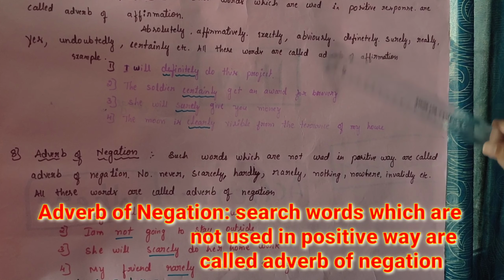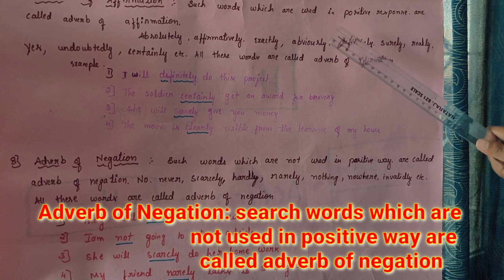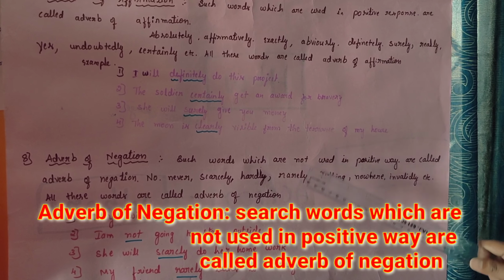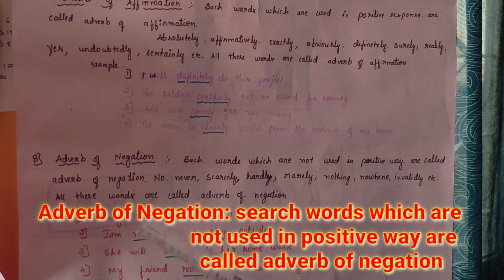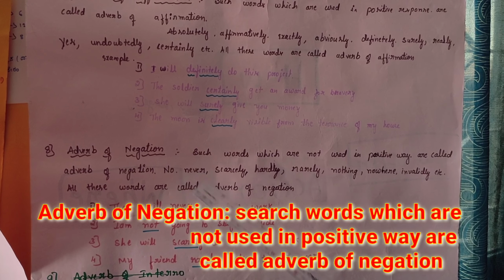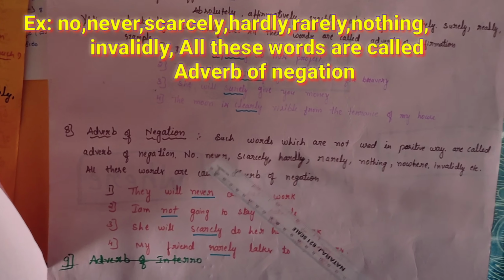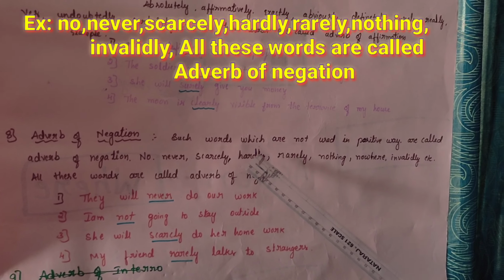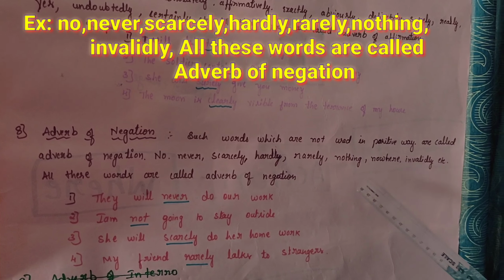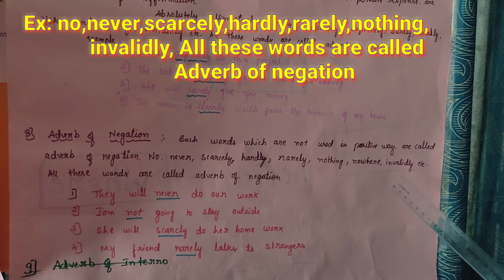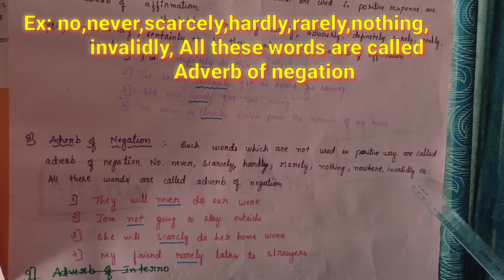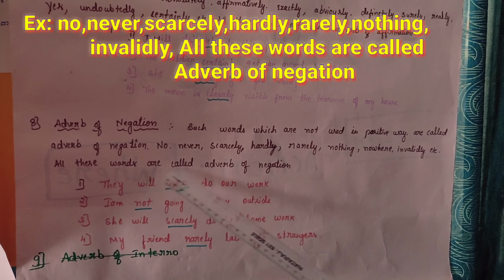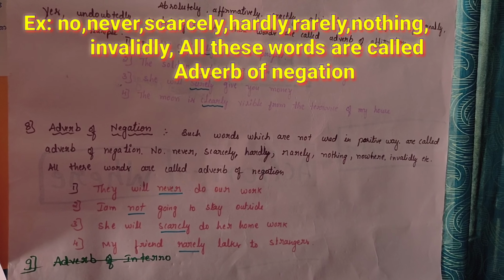It is opposite to affirmation. We are doing this work in a positive way, but it is not in a positive way. These words can be used in sentences, for example: no, never, scarcely, hardly, rarely, nothing, etc. All these words are called adverbs of negation.